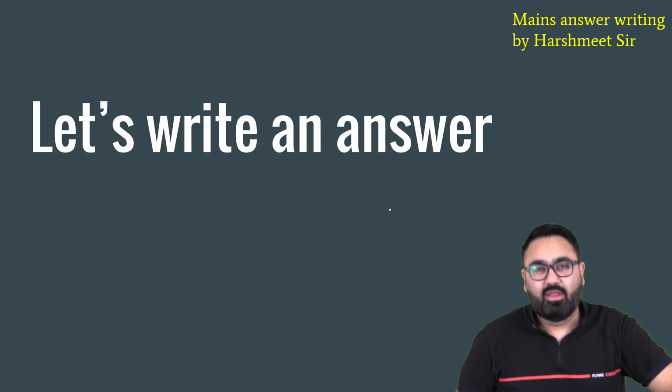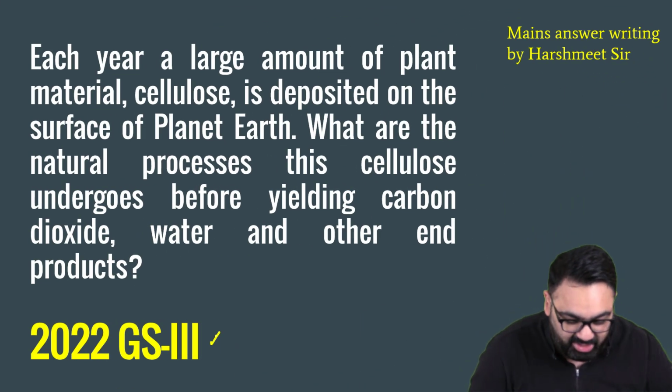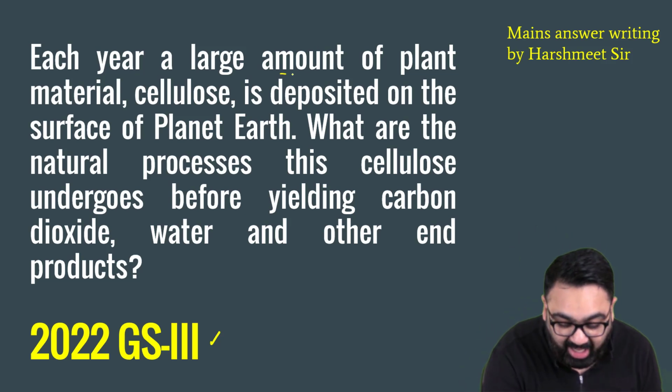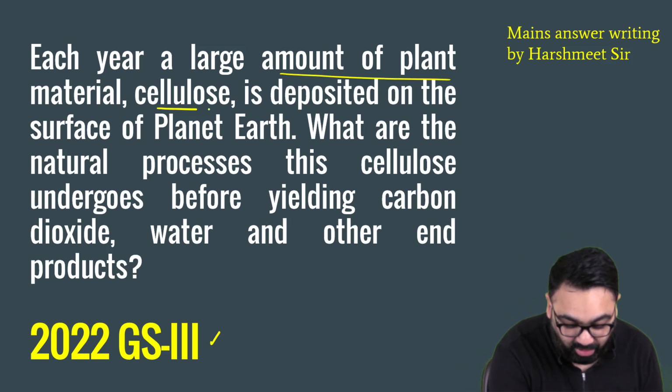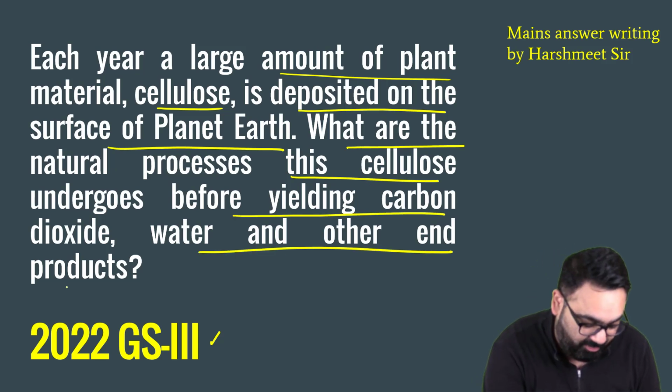Now let's see what question we are taking up today. Today we are taking up a question from the 2022 GS3 paper that UPSC has already asked. The question is slightly tricky. If you have not read about this, it might get slightly difficult for you. Each year, a large amount of plant material, cellulose, is deposited on the surface of planet Earth. What are the natural processes this cellulose undergoes before yielding carbon dioxide, water, and other end products?